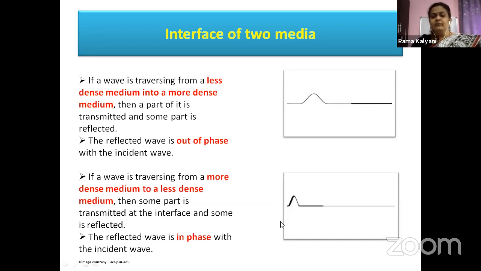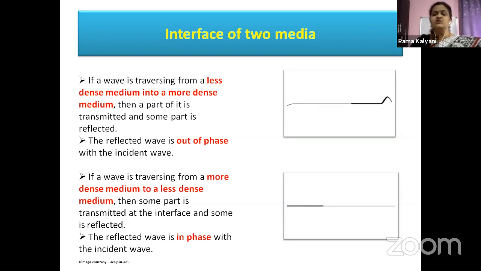Okay, children, you can consider this to be the refraction of light waves. That is, when a light wave is traveling from one medium to another medium, what is happening? We know light rays bend at the interface of the two media.